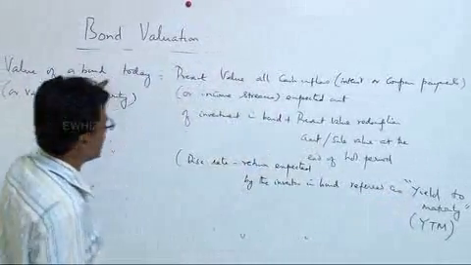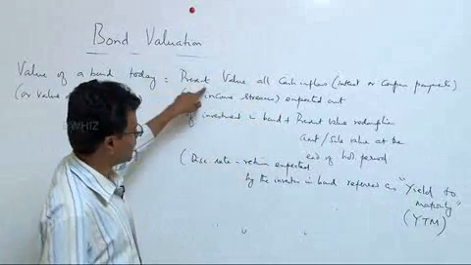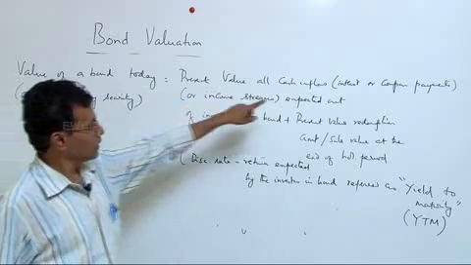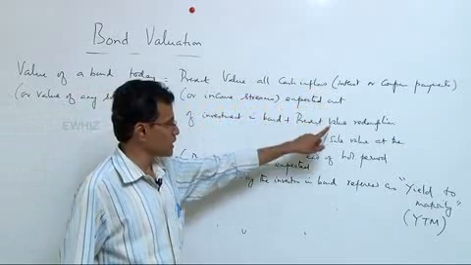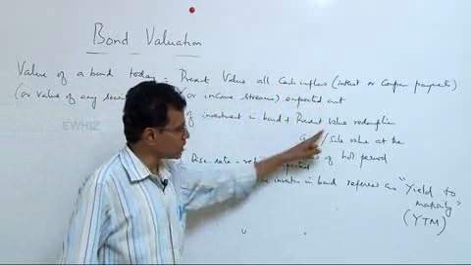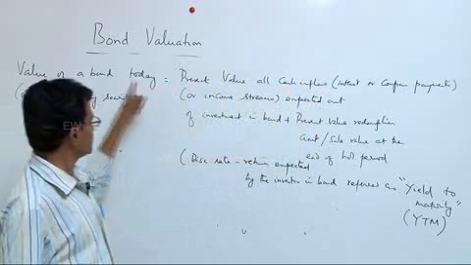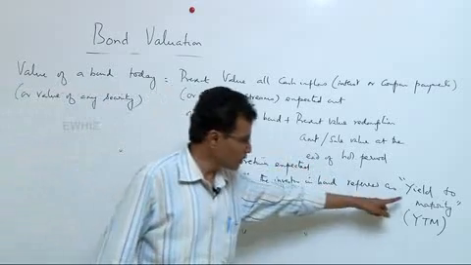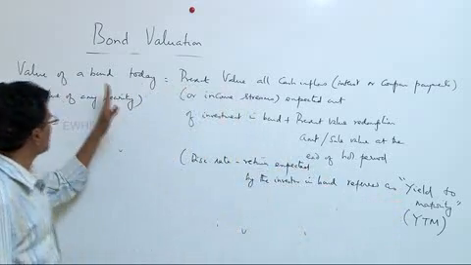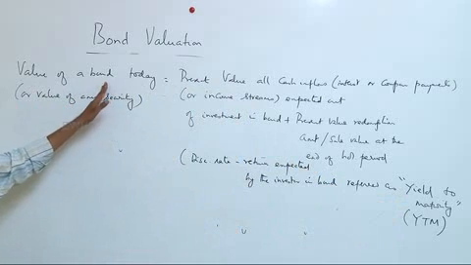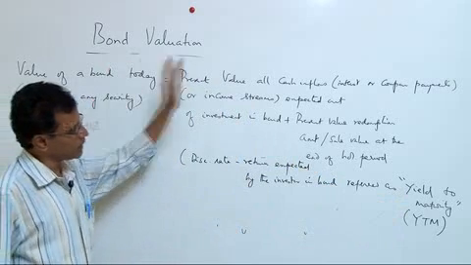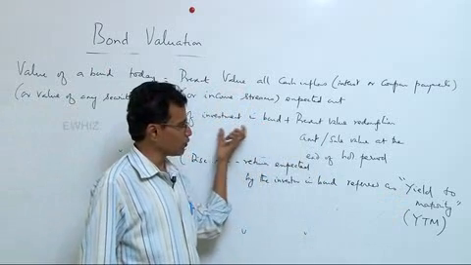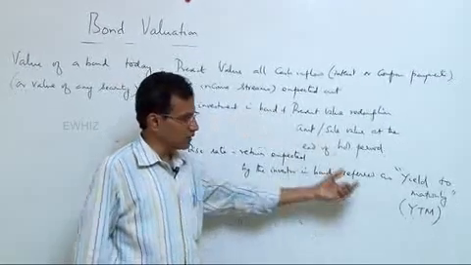Therefore, incidentally, while you do this, you also understand something like yield to maturity. If the value today and all income streams are given, the discount rate that you will apply to equate this, given the interest payments or inflow streams and the redemption amount, on the right hand side would be the yield to maturity. Therefore, we will be doing problems to understand the value of a bond today, and further, given the value of the bond today and the income streams, the discount rate applied to calculate present value will be the yield to maturity.